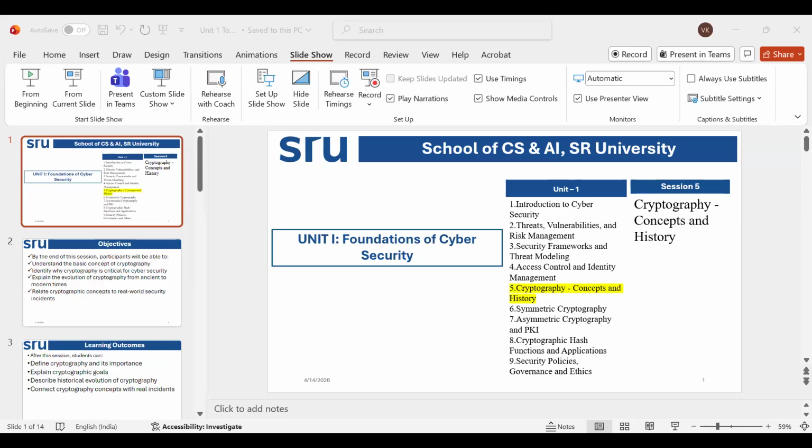Hello everyone. So today we will discuss the concept of cryptography. We will discuss the fundamentals of cryptography and a bit about the history.